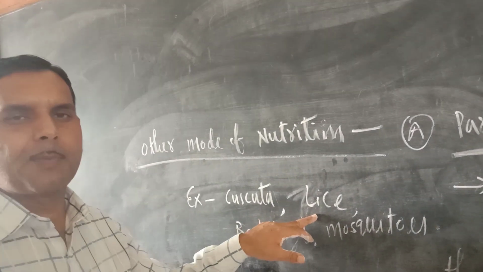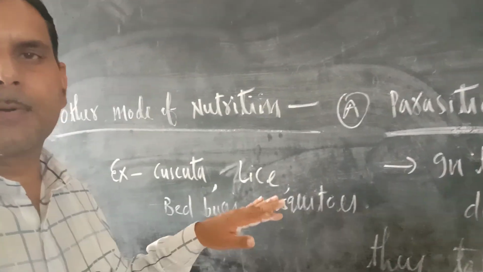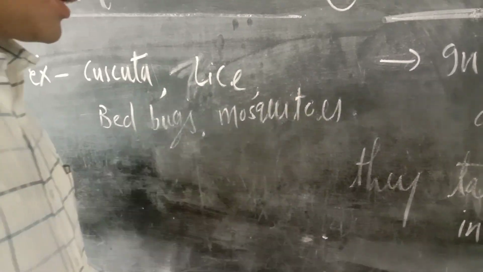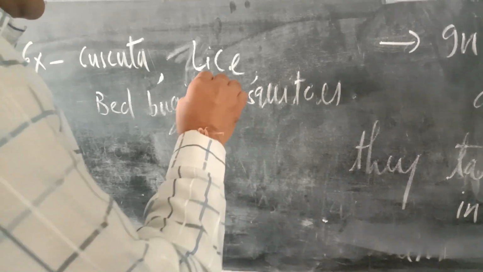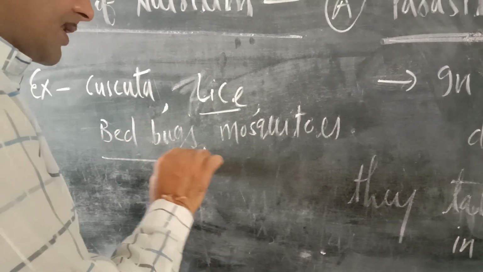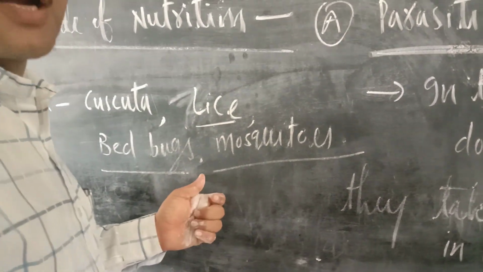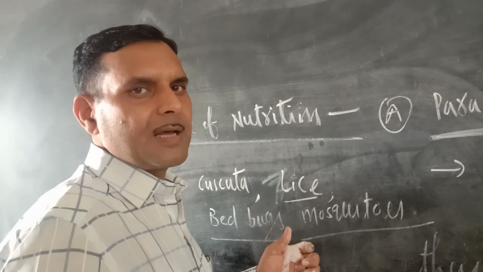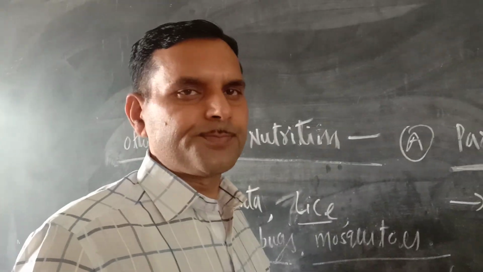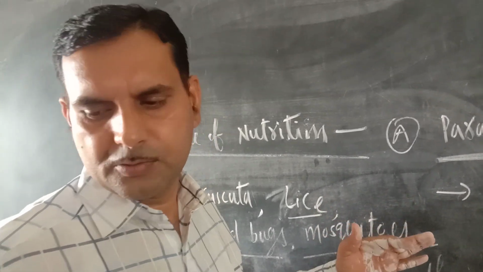Some animals are also parasites, like lice, bedbugs, mosquitoes. They do not prepare their food, but they depend on other animals for food. Lice suck the blood of humans. Bedbugs also suck the blood of humans. Mosquitoes also suck the blood of humans. In this way, these animals follow the parasitic mode of nutrition, because they do not prepare their own food. They take ready-made food from their host plants or animals.